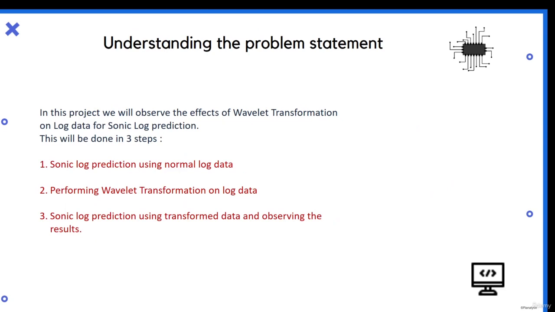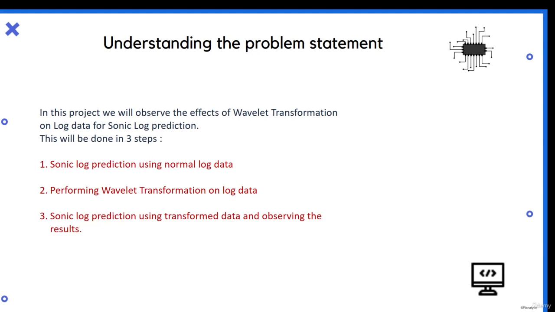The problem statement is that we are given a data set which contains different features. That means there are different logs with the help of which we'll be predicting our sonic log. I'll be explaining these logs in the next section: what they are, what they are used for, and how they help in predicting. We'll use different machine learning techniques, different regression models, to predict that log data. Then we'll apply the wavelet transformation as a feature engineering technique and try to increase the accuracy. We'll predict with the help of the transformed data and observe the results: what is the accuracy which is increased.